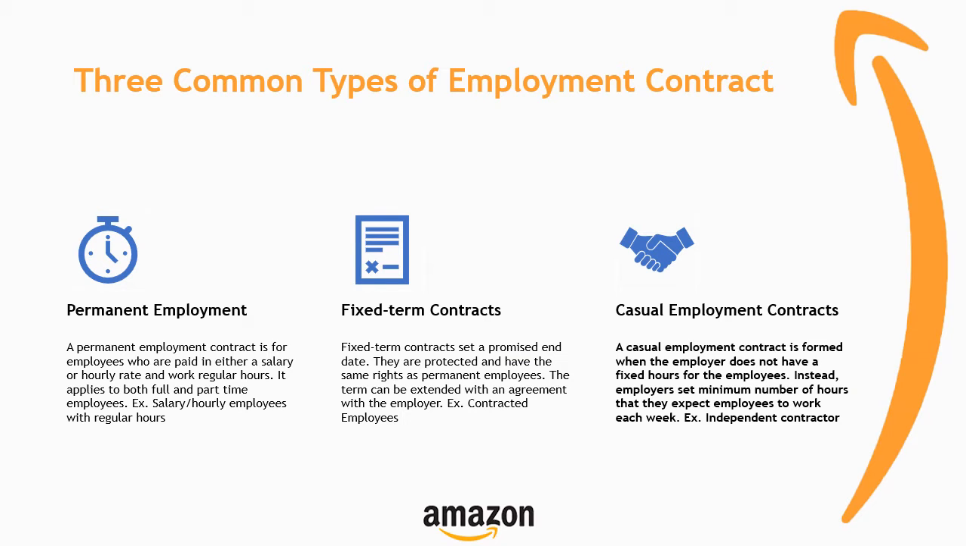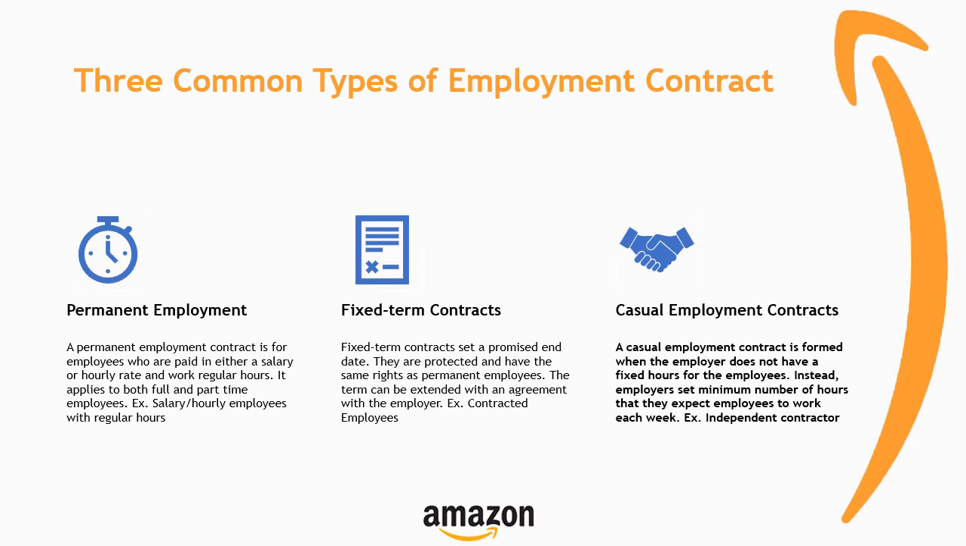In this slide, I'll discuss the three most common types of employment contract. First, permanent employment. A permanent employment contract is for employees who are paid either a salary or an hourly rate and work regular hours. It applies to both full and part-time employees. Examples of permanent employment include salaried and hourly employees with regular hours.